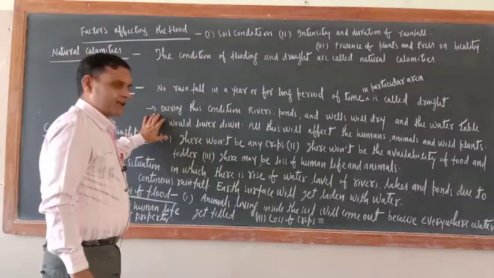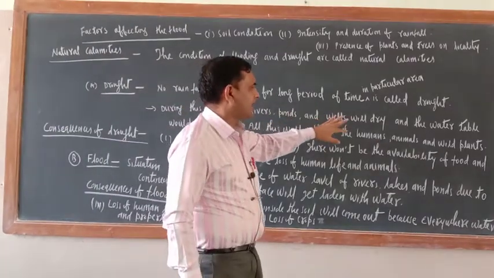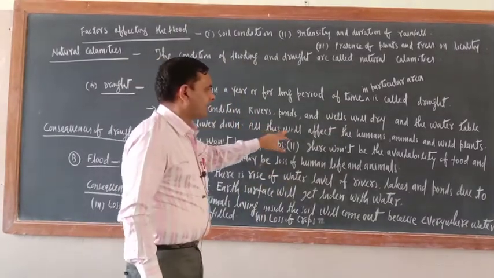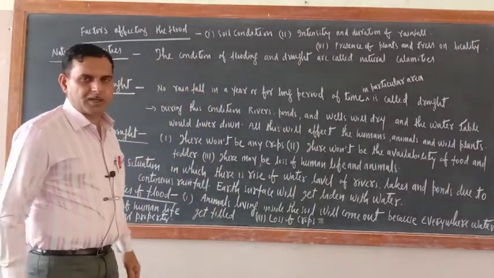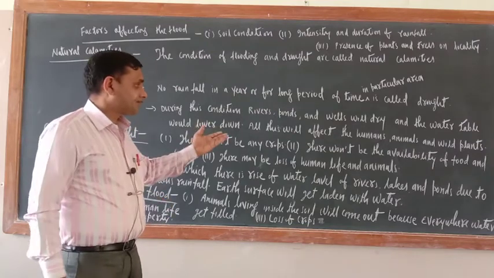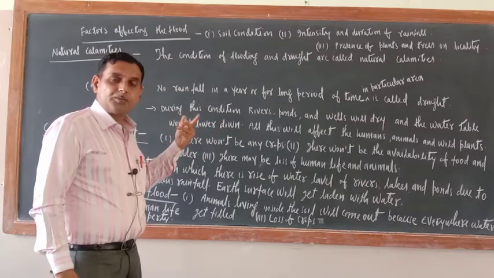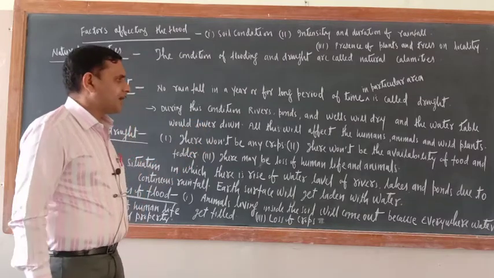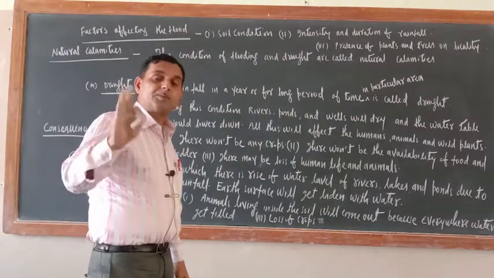Actually, during drought, what is happening? During this condition, rivers, ponds and wells will dry and the water table will lower down. All this will affect humans, animals and wild plants. So in drought condition, there is a sharp decrease in the water table of rivers, ponds, lakes, wells, and as a result animals and human beings will be affected. Not only humans and other animals, plants will also be affected.